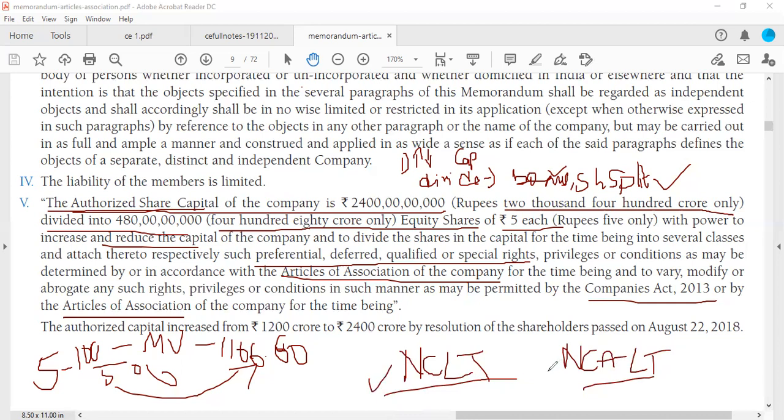Similarly, for all the company related cases, they'll have to go to this court. Now why is this division done? This division is done because only the Supreme Court and High Court cannot deal with all types of cases.